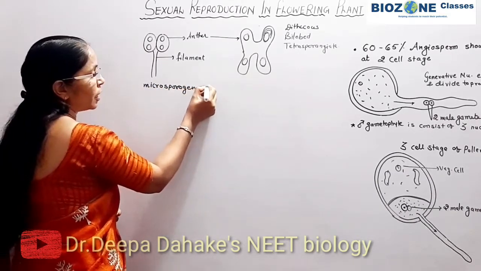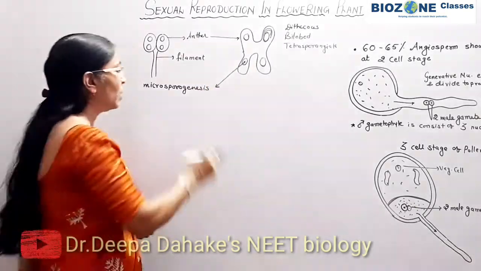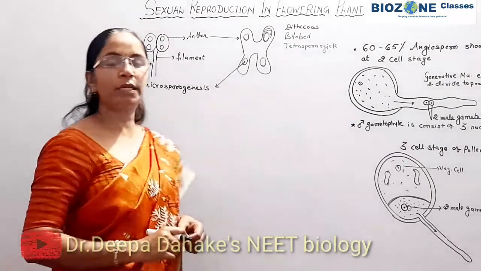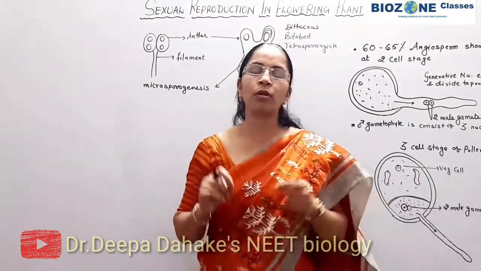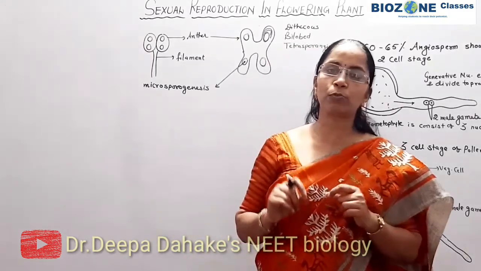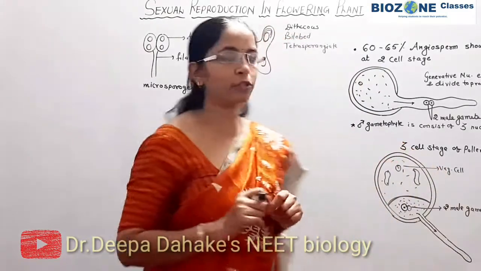Microsporogenesis is the process which takes place inside the microsporangium, and microsporogenesis means the process of production of haploid microspore from diploid microspore mother cell by the meiosis division or reduction division.